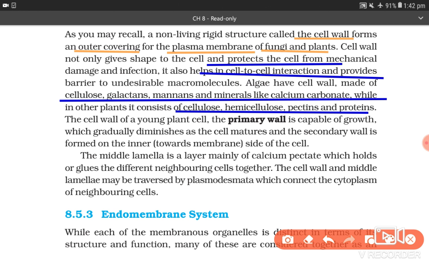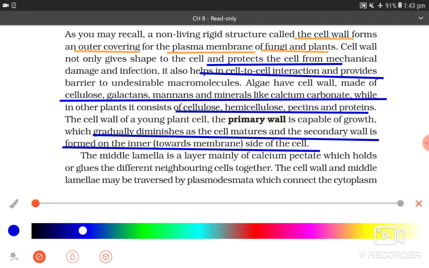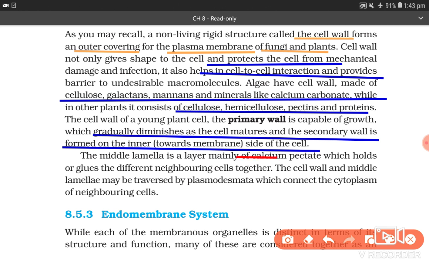The cell wall of young plant cell, the primary wall, is capable of growth which gradually diminishes as the cell matures, and the secondary wall is formed on the inner, towards membrane, side of the cell. Now the middle lamella is a layer of calcium pectate which holds or glues the different neighboring cells together. The cell wall and middle lamella may be traversed by plasmodesmata which connect the cytoplasm of neighboring cells.